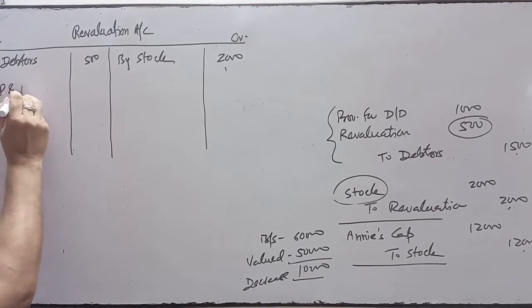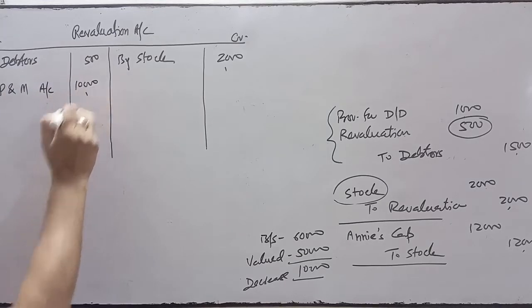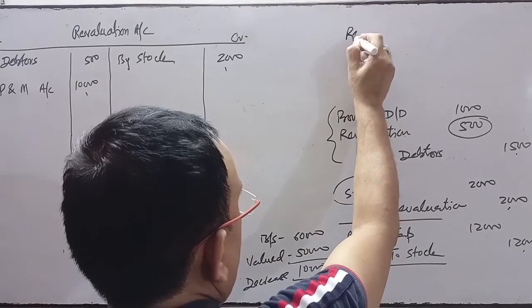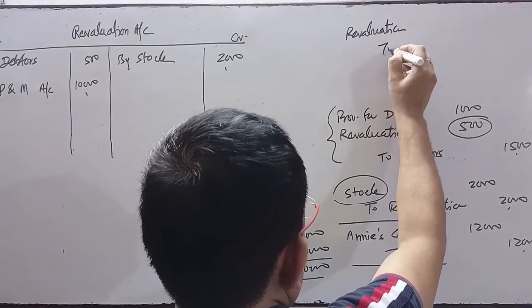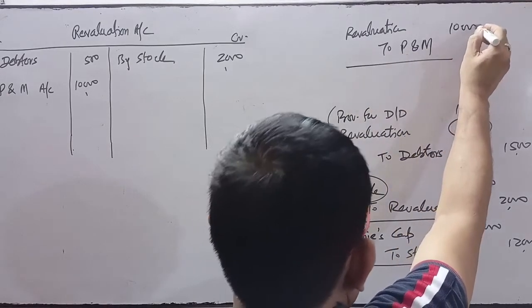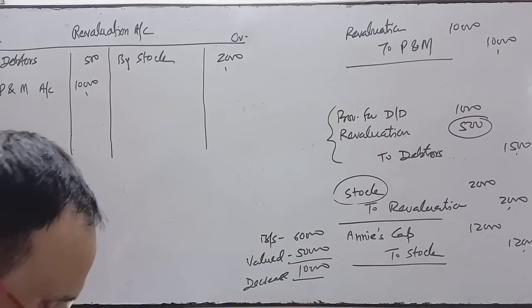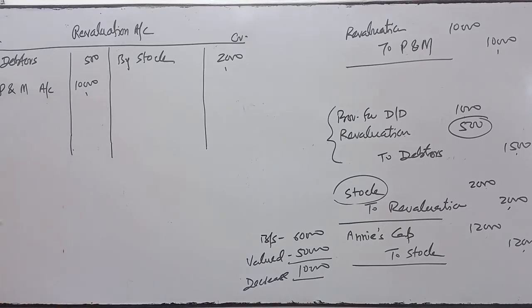To plant and machinery account 10,000. The entry will be revaluation account debit to plant and machinery, because plant and machinery is decreased by 10,000, from 60,000 to 50,000. Only this much information is given for revaluation.